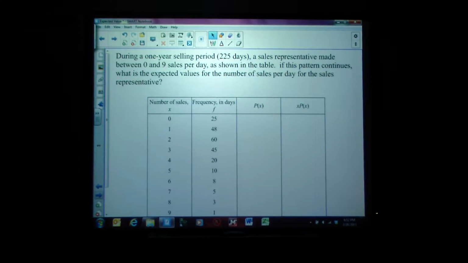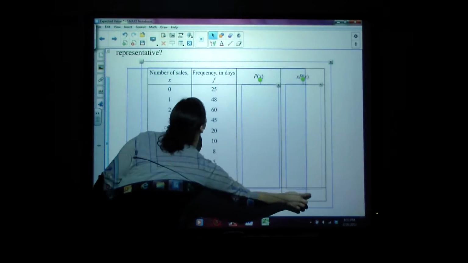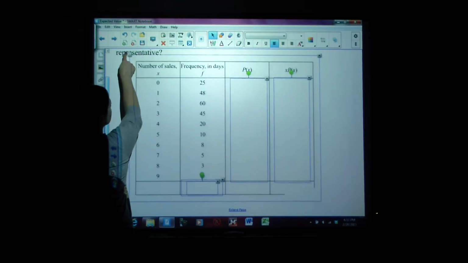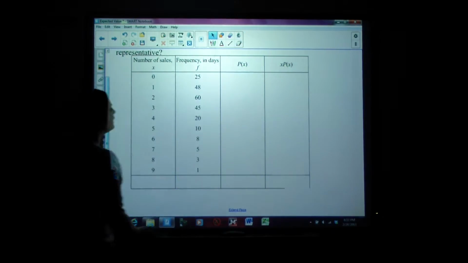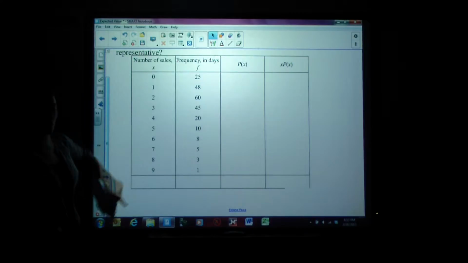It says, during a 1-year selling period, which is 225 days, a sales representative made between 0 and 9 sales per day, as shown in the table. If this pattern continues, what is the expected value for the number of sales per day for the sales representative? So we need to look at the whole table here. Let me try making it a little bit bigger. Okay, here we go. We have number of sales. So on any given day, he either made 0, 1, 2, 3, 4, 5, 6, 7, 8, or 9 sales.